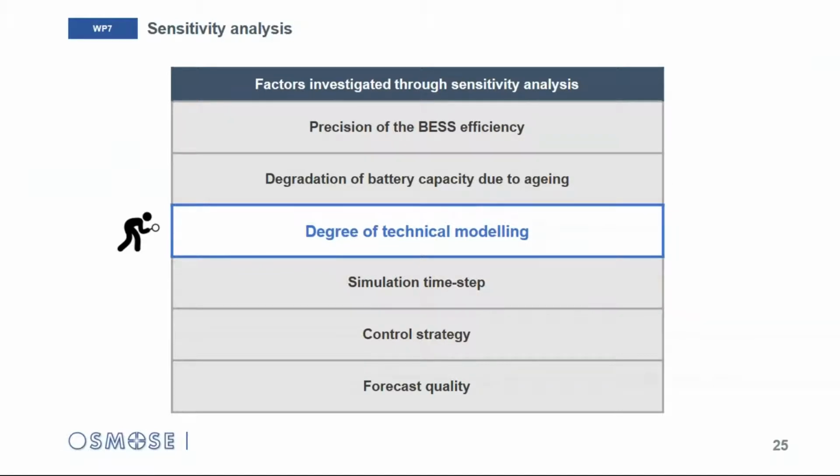So we have the precision of BESS efficiency and the precision of the evaluation of battery capacity due to aging. We can see that these two parameters have importance regarding the optimal sizing, but more for the economical evaluation of the sizing, not to choose the right size.